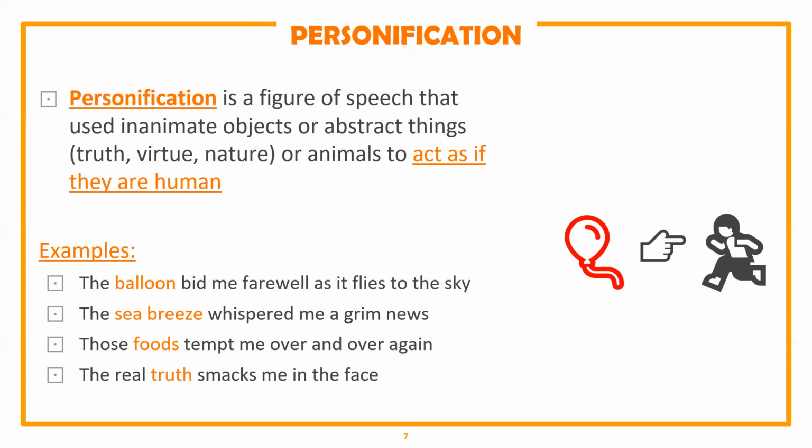While the second example is "The sea breeze whispered me a grim news." This is also the same. The sea breeze is abstract, of course, an inanimate object, right? It doesn't really have a shape either. But by using "whispered" here, the second example treats the sea breeze as if it is a human who can whisper something to others, right? So that's the personification part.